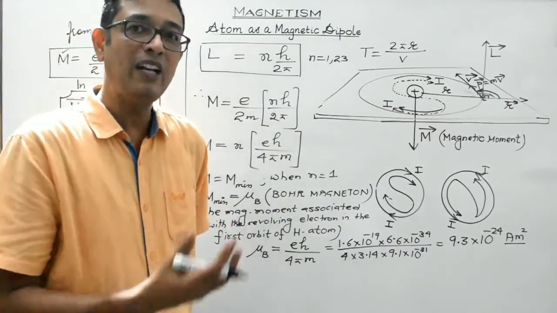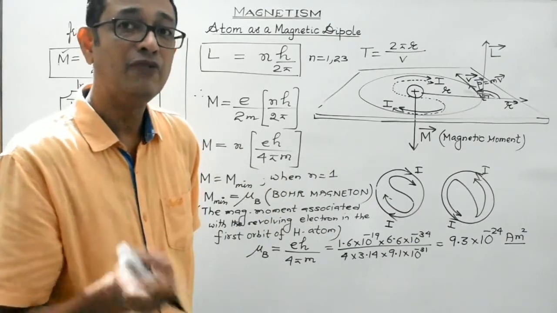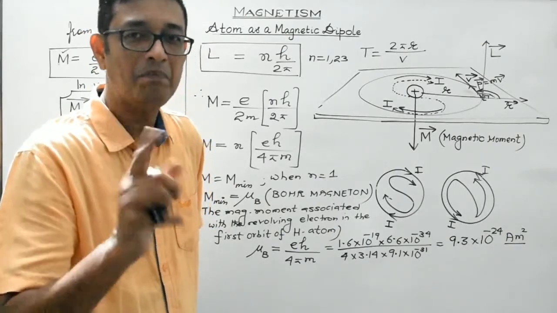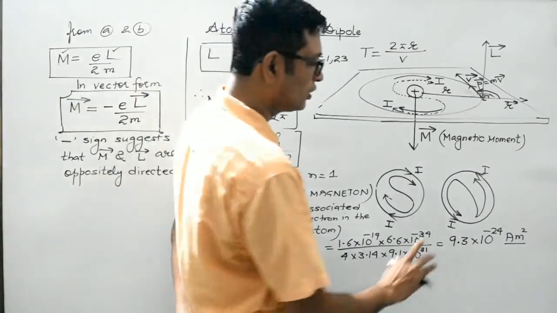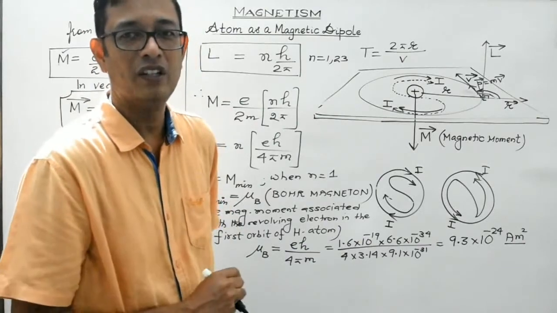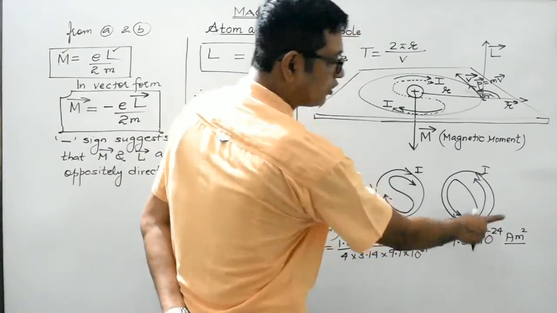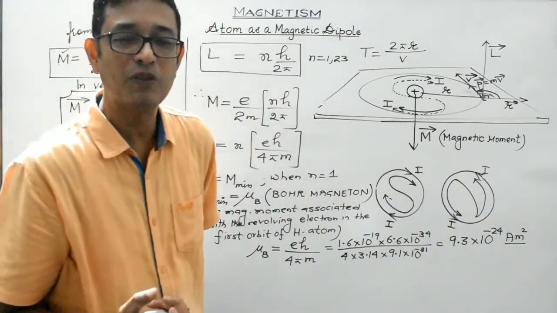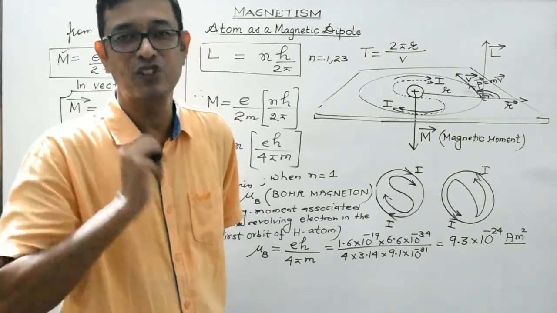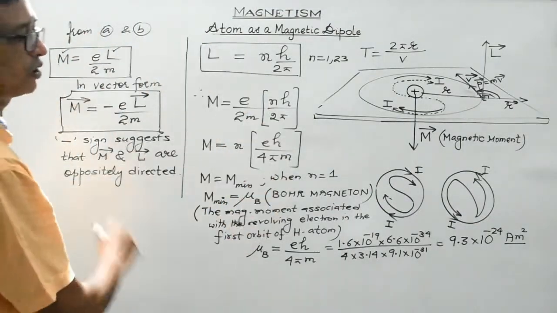So this is the minimum value of magnetic moment associated with the revolution of an electron in the first orbit of hydrogen atom. And this minimum magnetic moment is known as Bohr magneton. So students, it basically gives an idea of the value of the magnetic moment associated with an orbiting electron. The order of magnitude of the magnetic moment is about 10 raised to the power minus 23 ampere meter square. Got it, students? So this is it for this particular session.